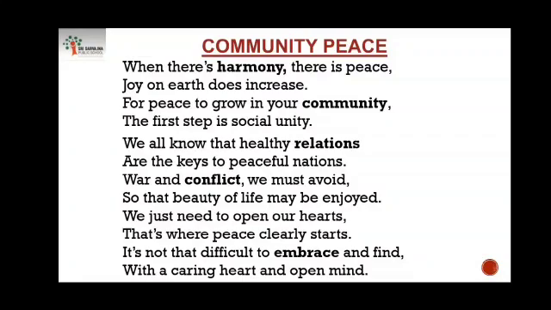Dear students, first let us know the meaning of the word community. Community means society or a group of people. So, this is a beautiful poem which talks about the importance of peace and how to build it in the community. So, let us start to read the poem in detail.